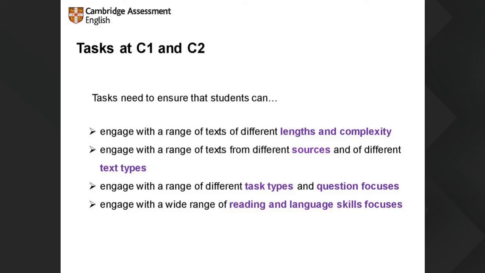We have 8 parts currently in the C1 Advanced Reading and Use of English, 7 parts in C2, and by no means are we saying that these are the only task types that are useful for measuring language abilities at this level. There are a huge variety of other task types. A lot of thought goes into the design of all of our exams in terms of: does it test everything that we want it to test?